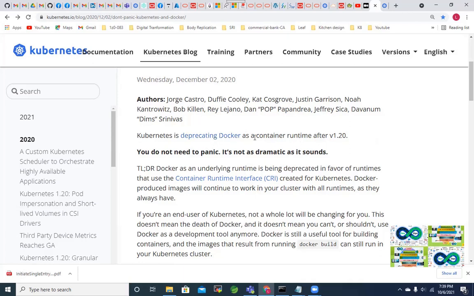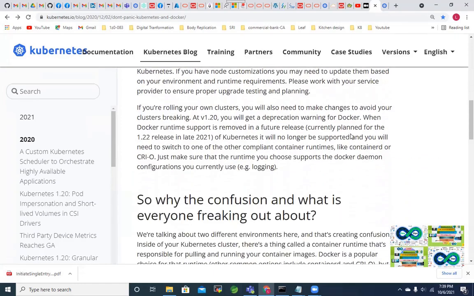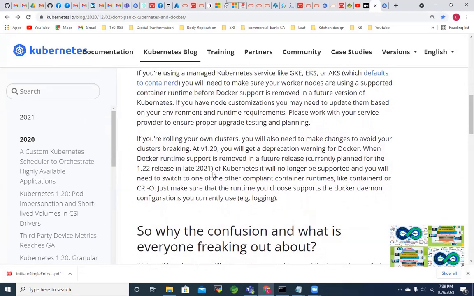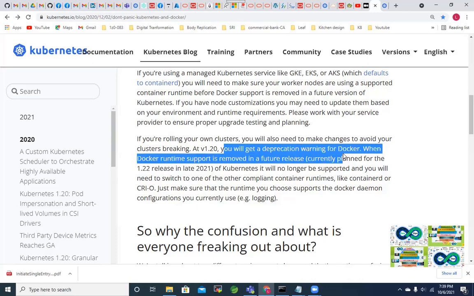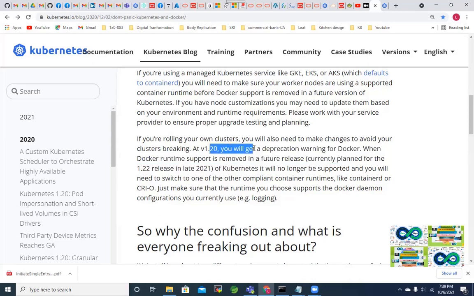With 1.20 you will get a deprecation warning for Docker, when Docker runtime support is removed in a future release, currently planned for 1.22 in late 2021. That means we are almost in late 2021.